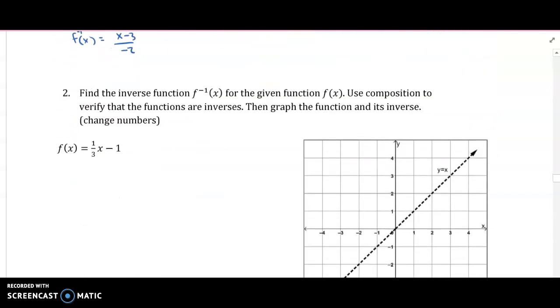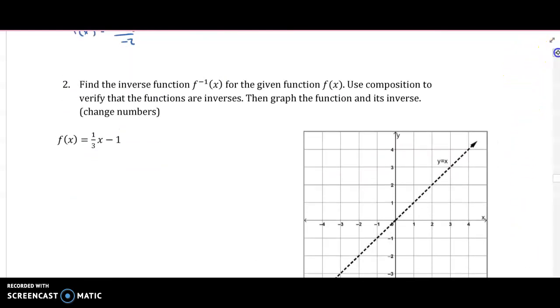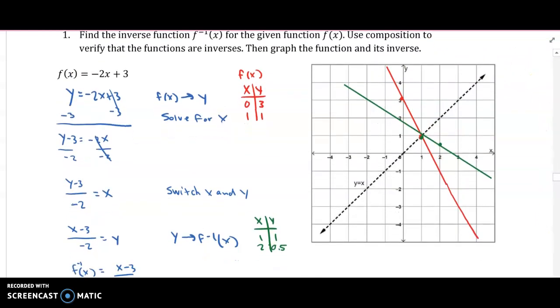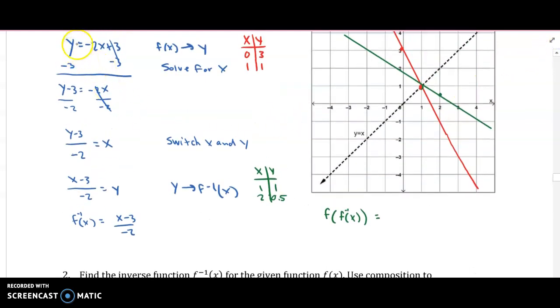Okay, next one, find the inverse of the function. And then use composition to verify that they are inverses. Oh, did I forget to do that here? Use composition. Yes, I did. Okay, so I have to find f of f inverse x. So the original function is negative 2x plus 3. And what I'm going to do is just where I see the x, I'm going to plug in the inverse function, x minus 3 over negative 2.